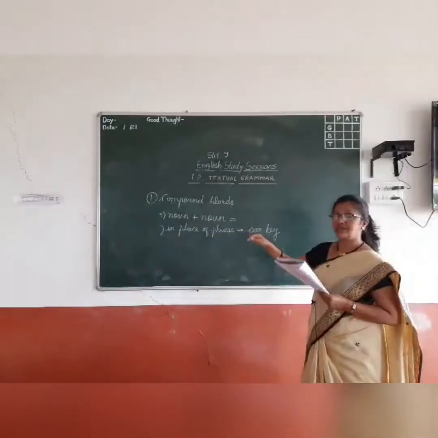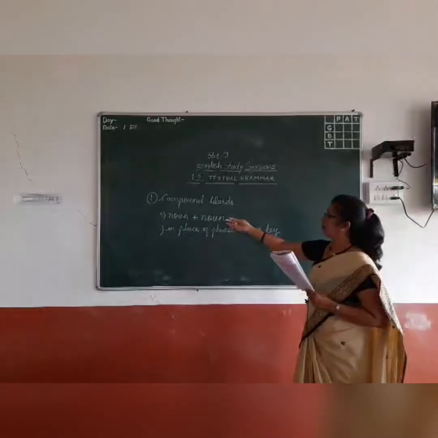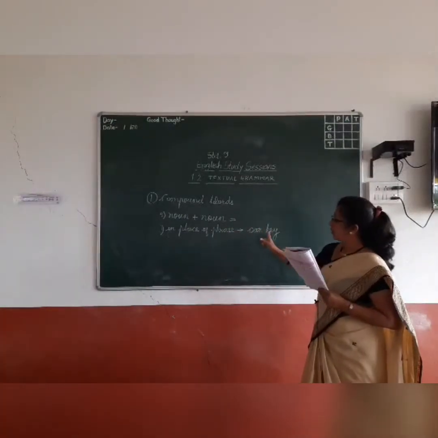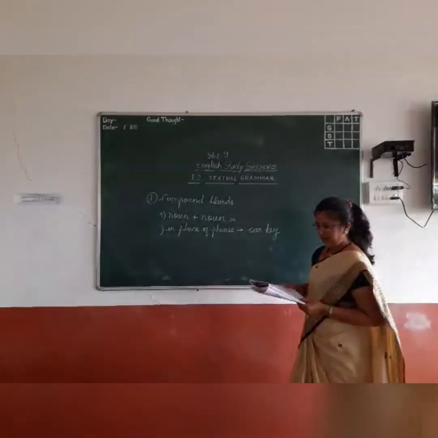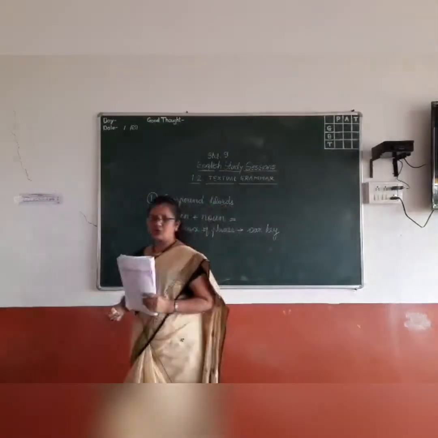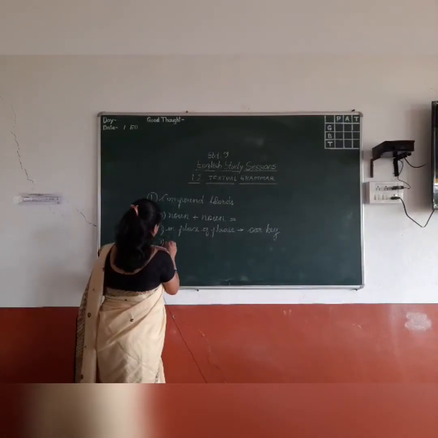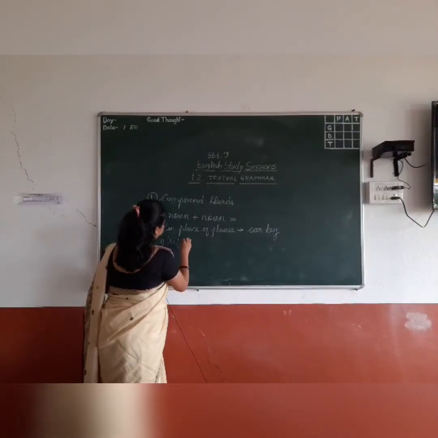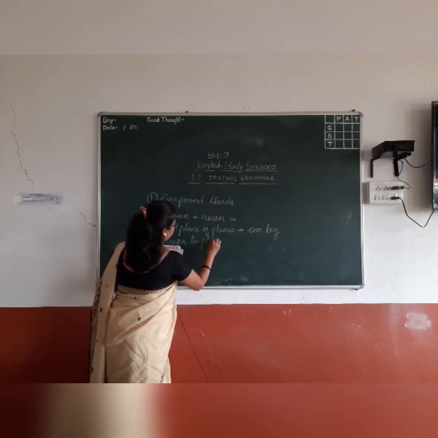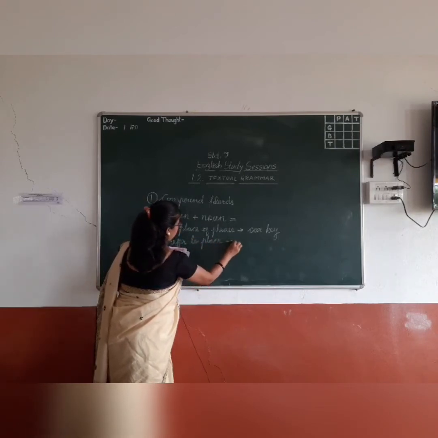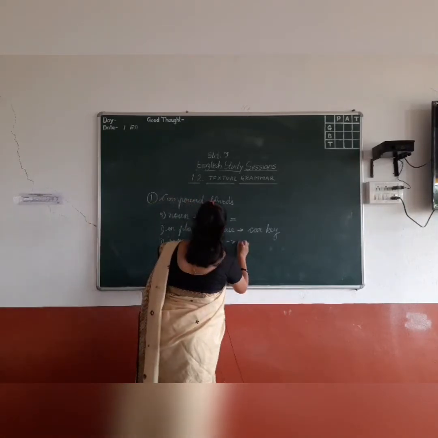But how is it used? Different uses are there of this type of combination. In place of phrase you can use this. Secondly, you can use it to refer to place. And what is this concept? Again one more example we'll take.